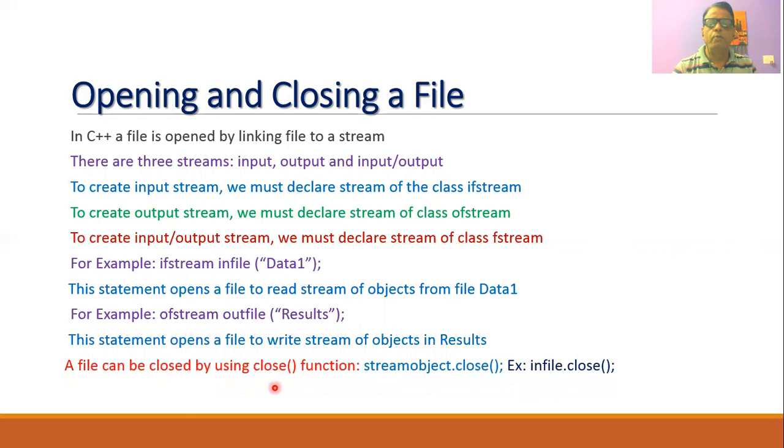And whenever you open any file, it is necessary to close the file, and the closing of the file can be done by using the syntax stream object dot close. Say for example, inFile.close will close the file of stream inFile.